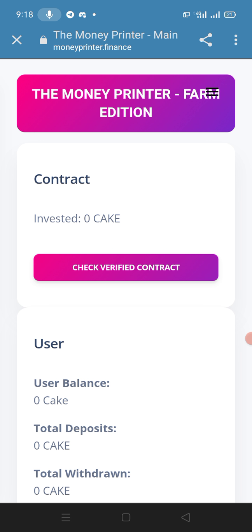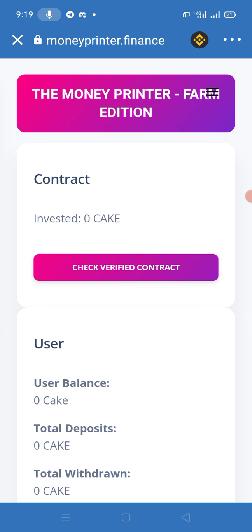If you want to connect their website to MetaMask or Trust Wallet, you need to copy their address and go to your Trust Wallet. In Trust Wallet, you need to click on the dApps. When you click on the dApps, you need to paste the address of their website and search it. When you search it, one thing is very necessary, that you need to change the Ethereum to Smart Chain as the main network. When you change it, then you will find their homepage here.